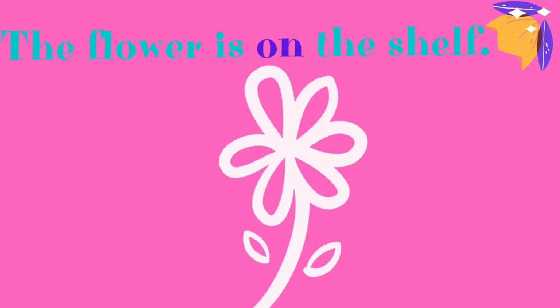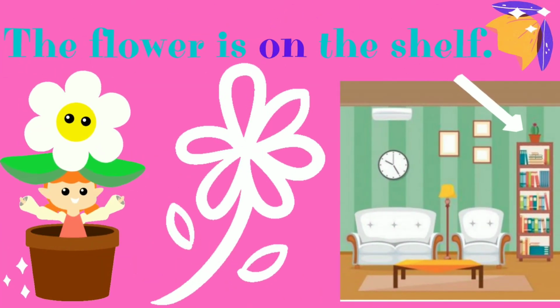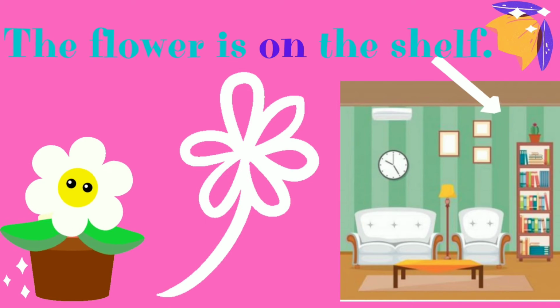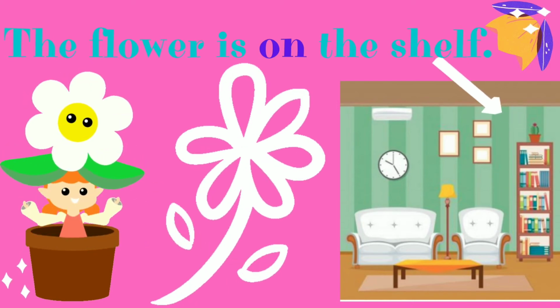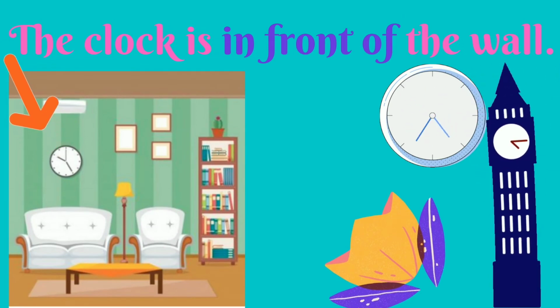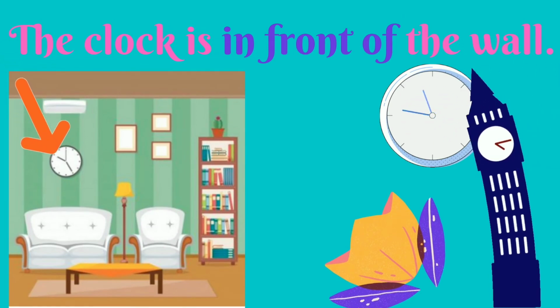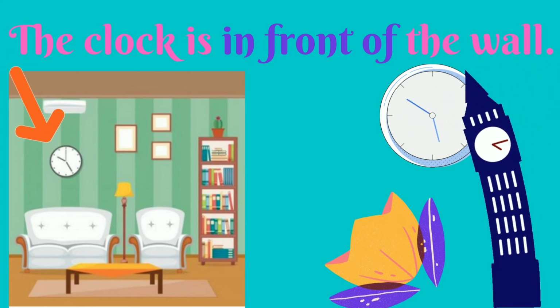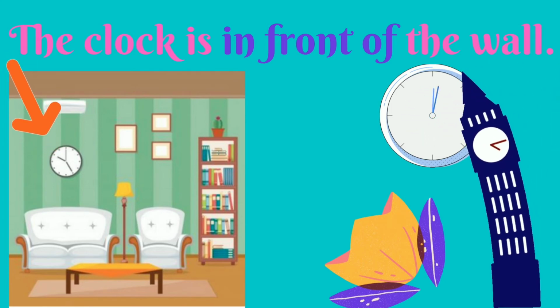The second example is the flower is on the shelf. The flower is on the shelf. The next example is the clock is in front of the wall. The clock is in front of the wall. In here, the preposition of place is in front of, or in Indonesian we can say di depan.